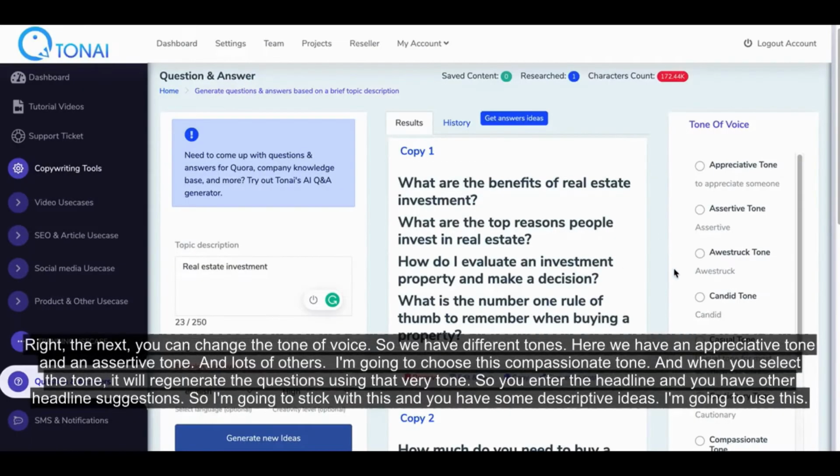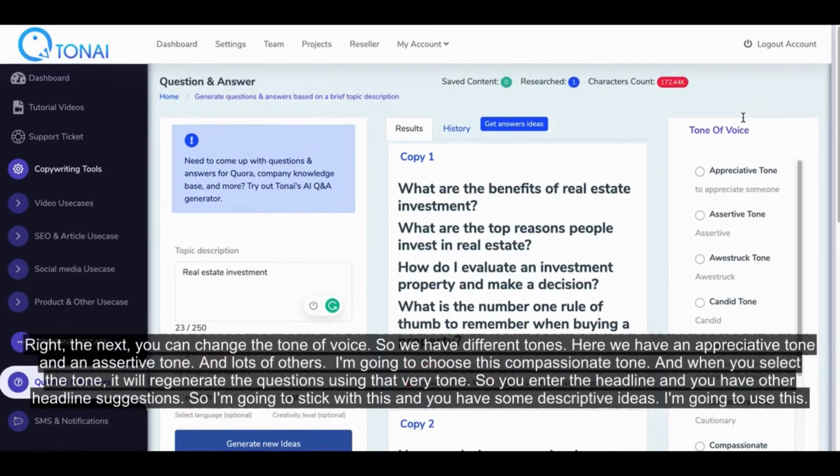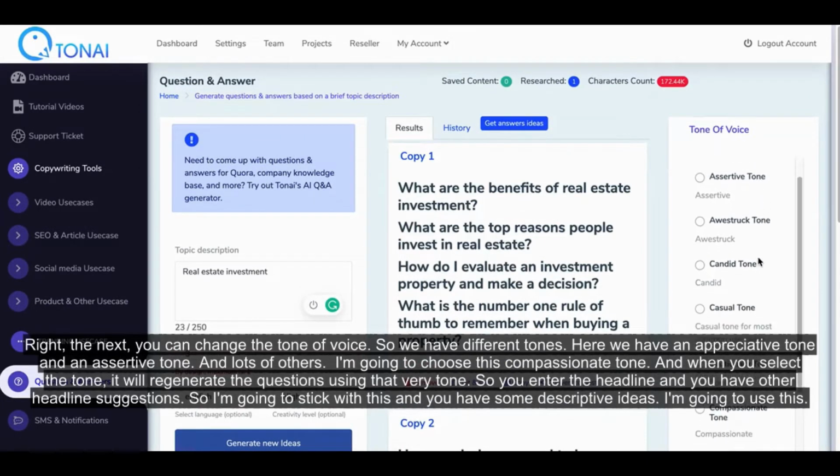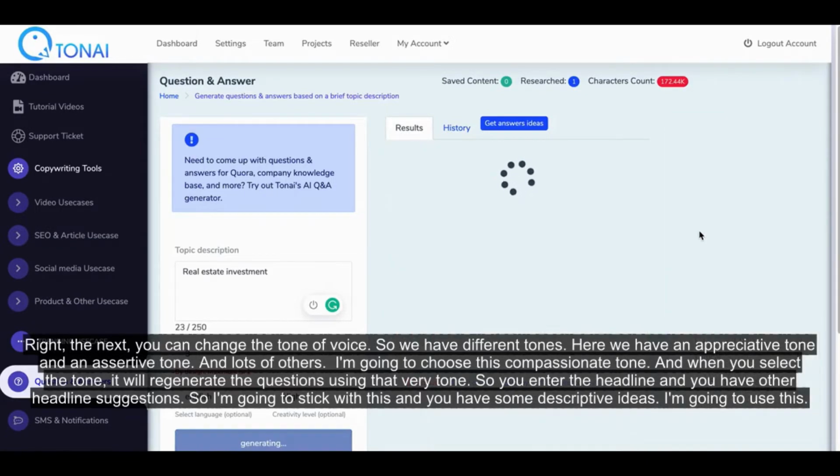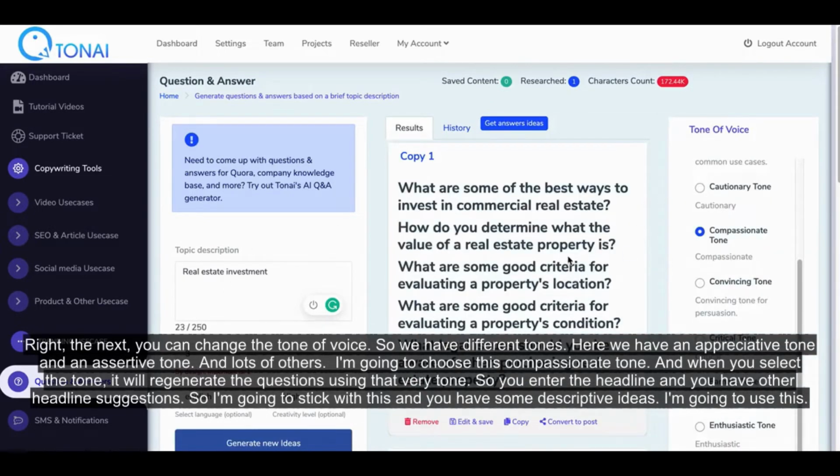Right, the next, you can change the tone of voice. So we have different tones. Here we have an appreciative tone and an assertive tone. And lots of others. I'm going to choose this compassionate tone. And when you select the tone, it will regenerate the questions using that very tone.